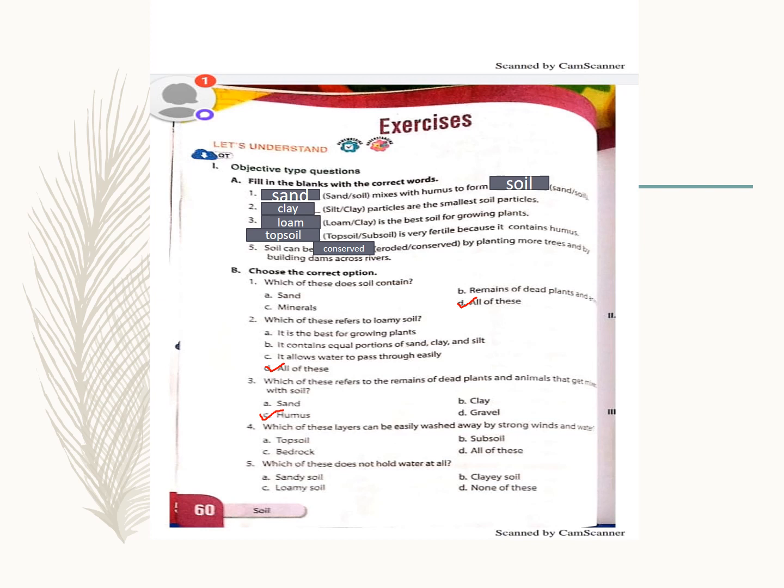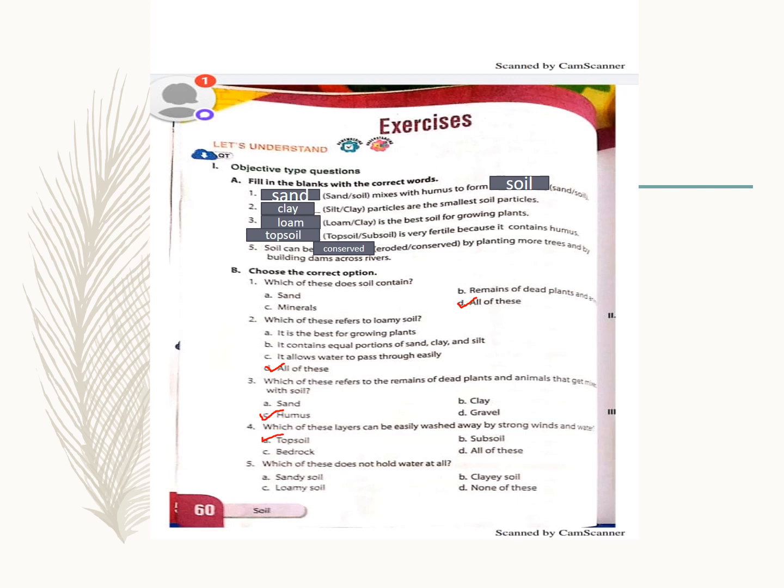Now fourth is which of these layers can be easily washed away by strong winds and water? Strong winds और water कौन सा soil ले जाता है? It takes the top soil. Subsoil नीचे होता है and bedrock is even more below the subsoil. So it takes away what? It takes away topsoil.